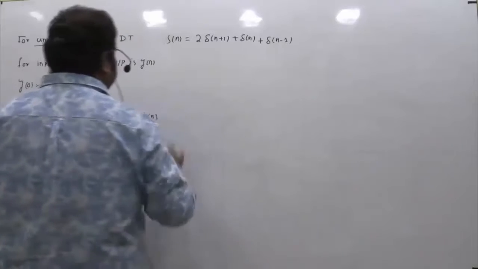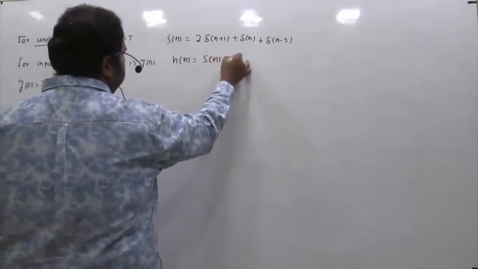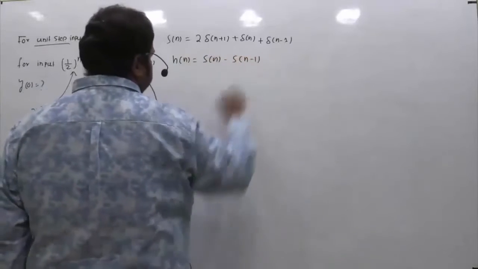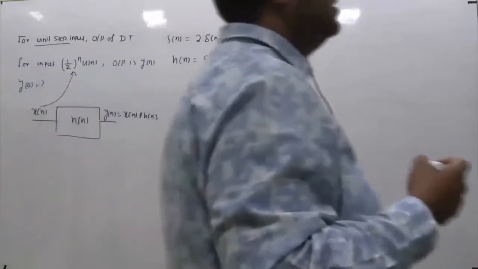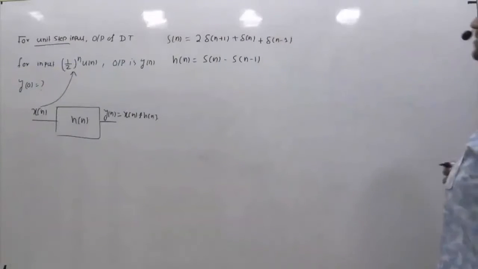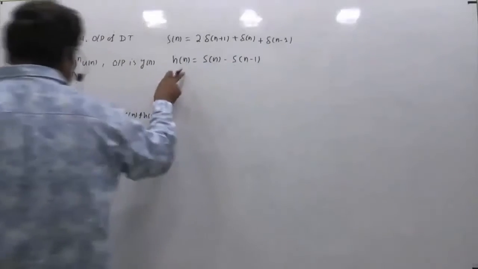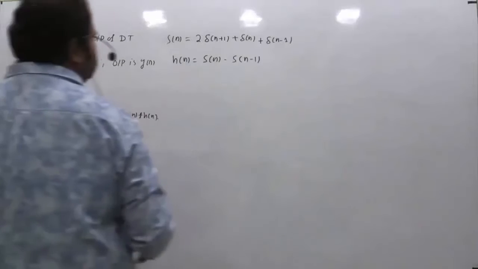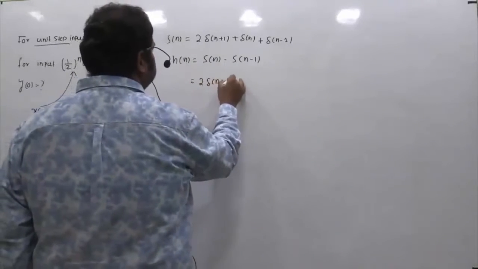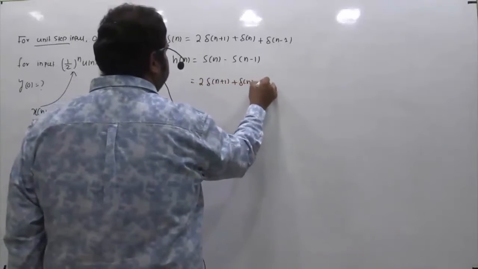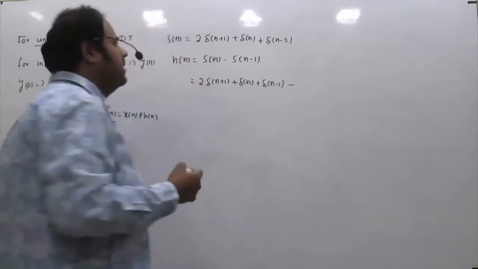If you know s[n], the impulse response h[n] is given as s[n] minus s[n-1]. In the continuous time case, h(t) is equal to ds(t)/dt. In the discrete time case, h[n] is s[n] minus s[n-1]. So first let us find h[n], because to evaluate the answer I need h[n]. So s[n] is 2δ[n+1] + δ[n] + δ[n-1], then minus s[n-1].